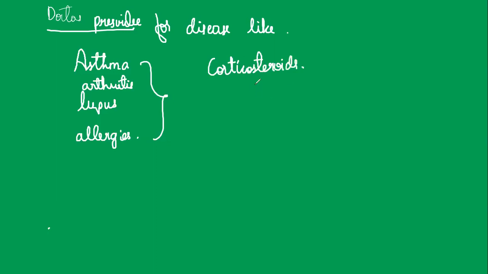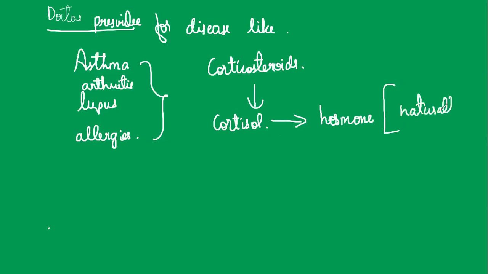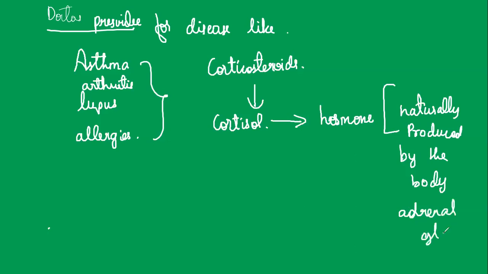Corticosteroids resemble cortisol. What is cortisol? Cortisol is a hormone that is naturally produced by the body, from the adrenal glands.